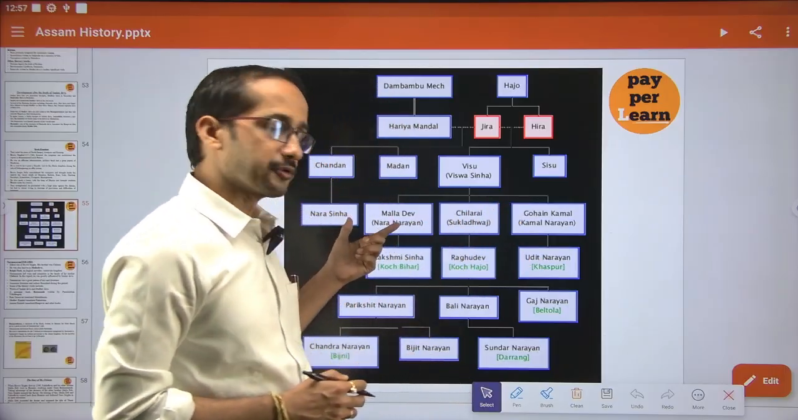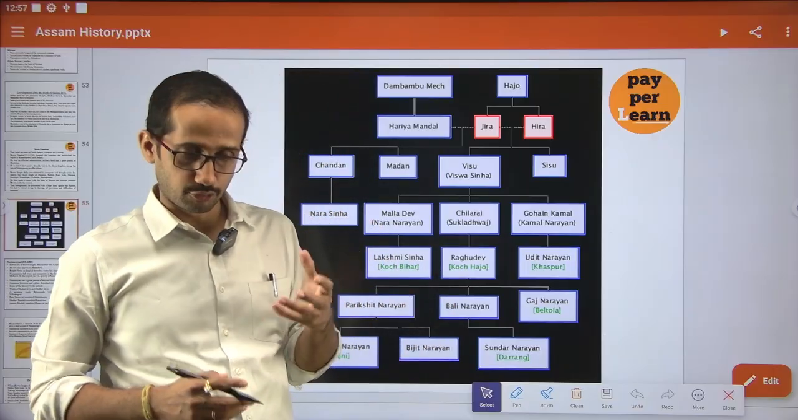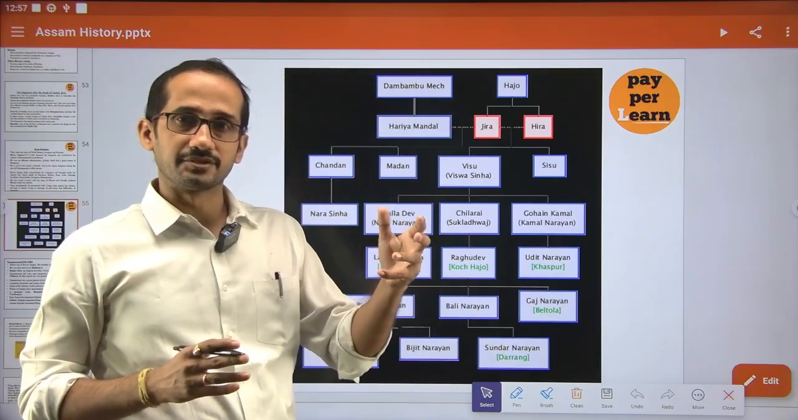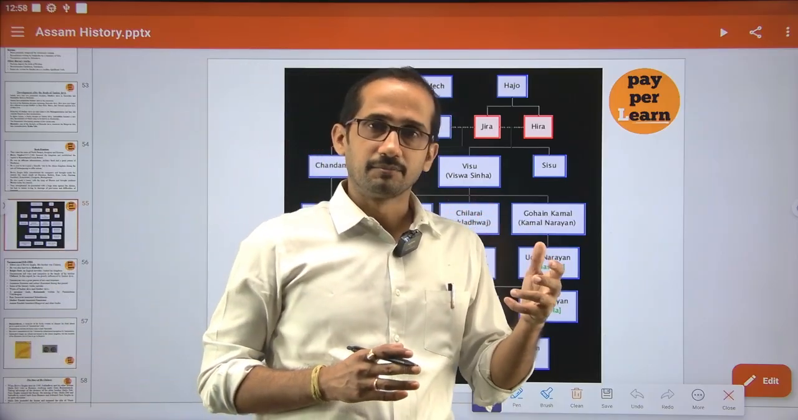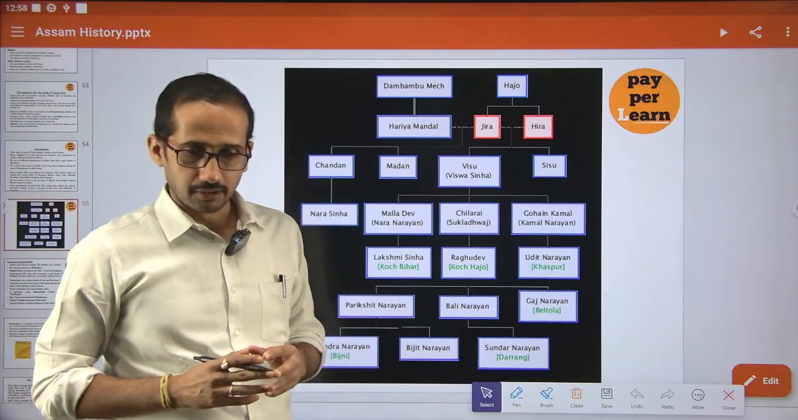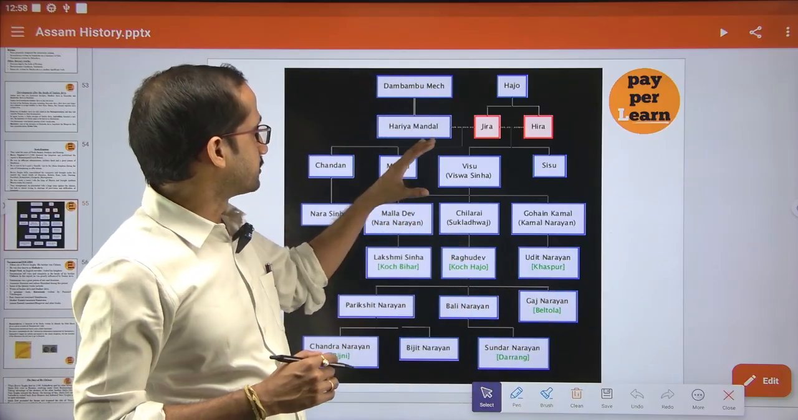Naranarayan was a very powerful ruler, and his brother Silarai, or Sukladhwaj, was a commander in chief. He was a very skilled military commander, and as a result Naranarayan gained great popularity and acquired a lot of territory at that time. So this is a family tree.